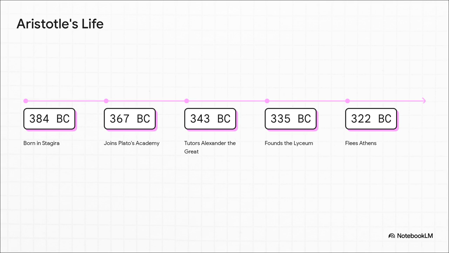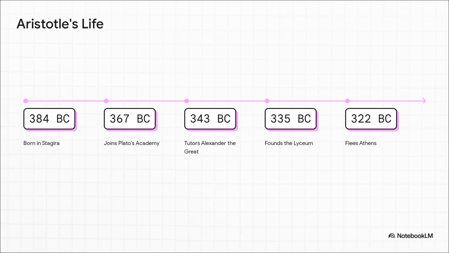At 18, he heads to Athens to join Plato's academy, and his sheer brilliance quickly earns him the nickname Mind of the School. After Plato dies, Aristotle's rise is just remarkable. By 343 BC, he's summoned to Macedonia to literally serve as the personal tutor to a young Alexander the Great. Talk about a resume builder, right? Eventually, he goes back to Athens, establishes his own legendary school called the Lyceum, and organizes this massive library.